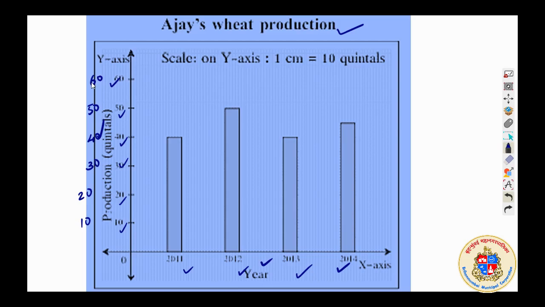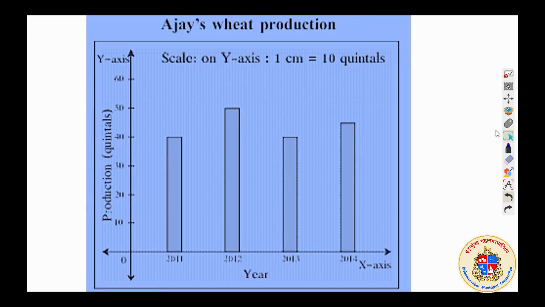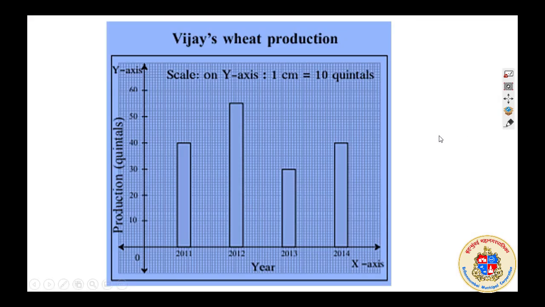Now from the graph we can understand that Ajay had a better production of wheat in the year 2012. His production in 2011 was 40 quintals. Okay, so that means we can read the graph easily. Reading from the graph is like a pictogram, we can understand the thing very quickly. This you know in 6th standard itself. This is Vijay's wheat production, and Vijay's wheat production is showing almost 55 quintals here. How much? 55 quintals you can see here, and here it is as low as 30 quintals.